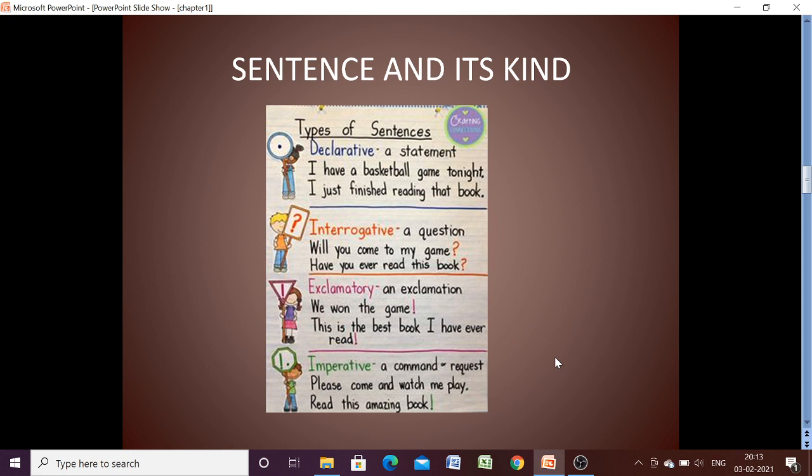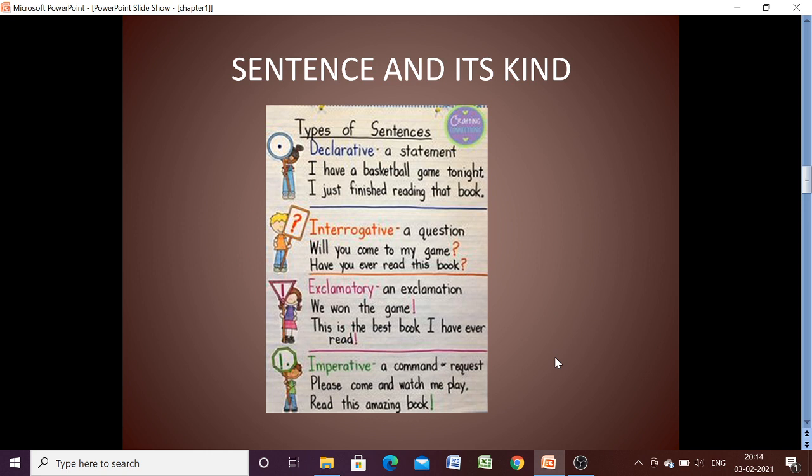Now we have some basic knowledge of English in this particular chapter. First, what is a sentence and what are the different types of sentences? The types are declarative, interrogative, exclamatory and imperative. Declarative means when we are telling a fact, and it ends with a full stop. Interrogative means when we are asking questions, and it ends with a question mark.